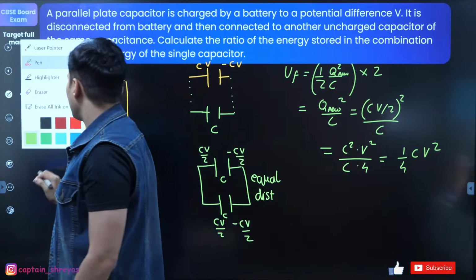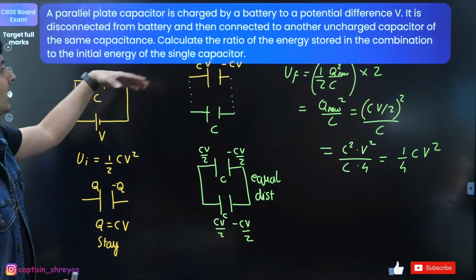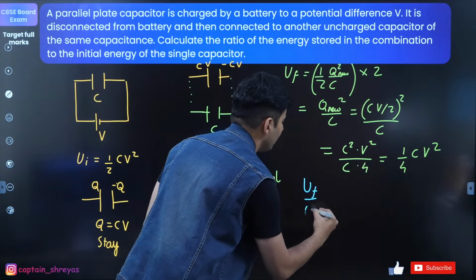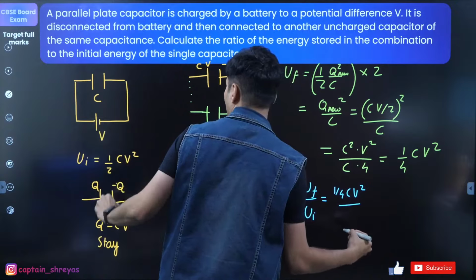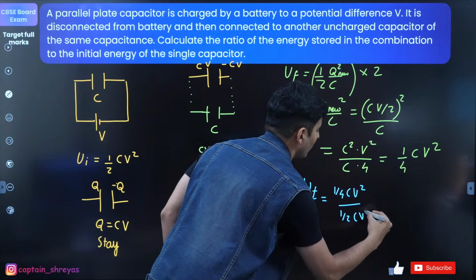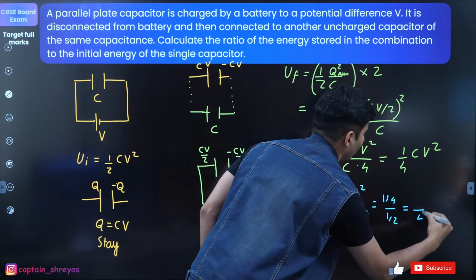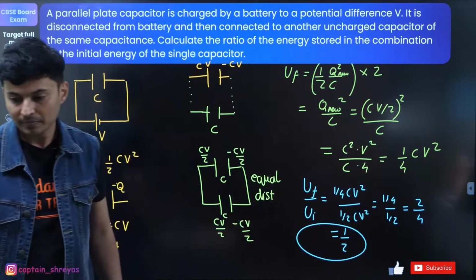Now the final answer. What is the ratio of the energy in the combination as compared to the initial energy? So U final divided by U initial will be 1/4 CV square divided by 1/2 CV square. So this is 1/4 divided by 1/2, which is basically 4, and this 2. So this is 1:2. That is the answer.